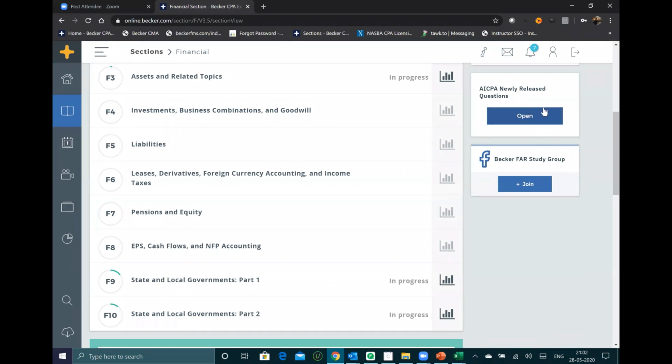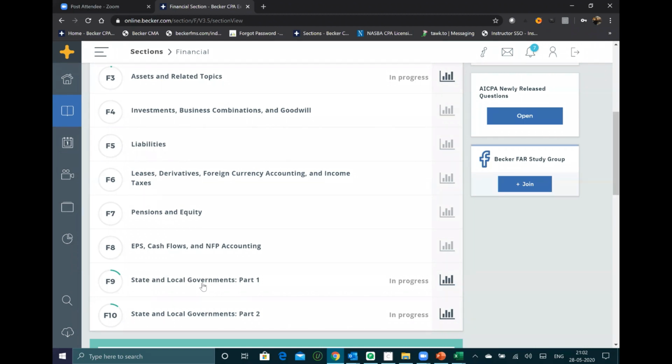So see there, you have AICPA newly released questions straight away in the Becker software itself. So don't again ask me where is it and all. Please concentrate on the session. So again, I repeat, F8, F9, F10, very, very important chapters in FAR. These are the turning points. Whether you'll pass the exam or not will be decided by these three chapters.